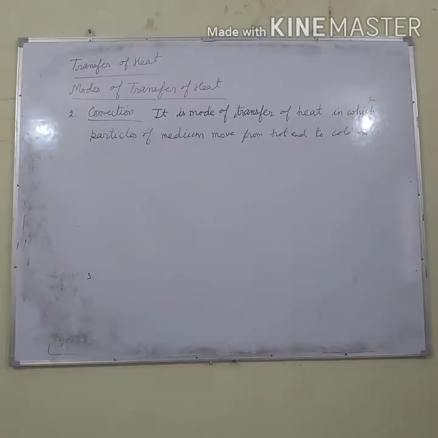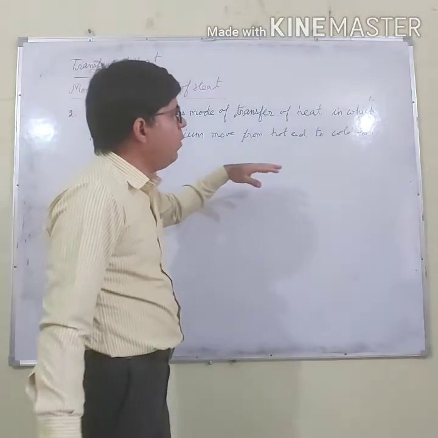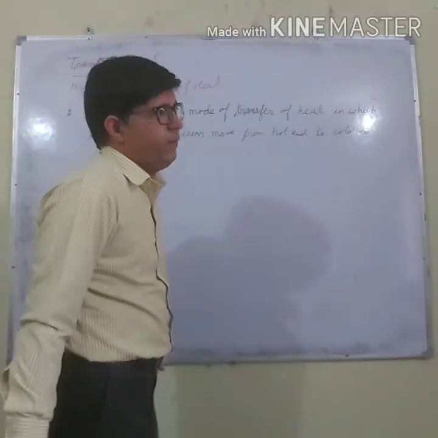So convection is the mode of transfer of heat in which particles of the medium move from the hot end to the cold end.